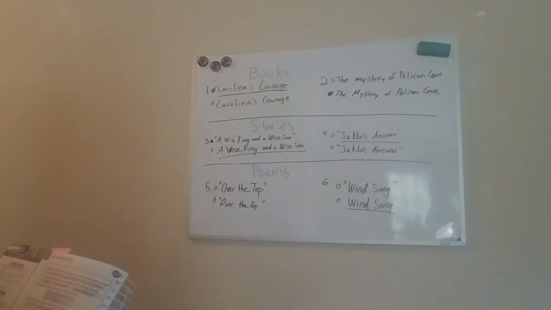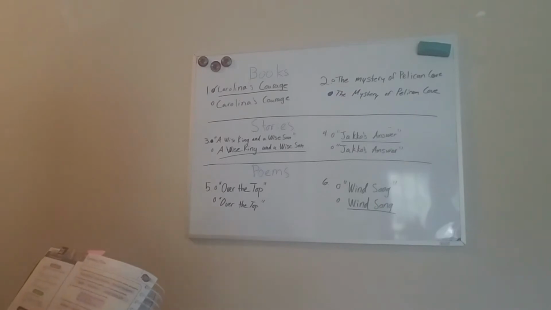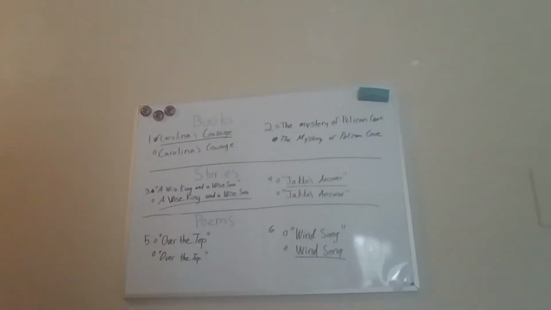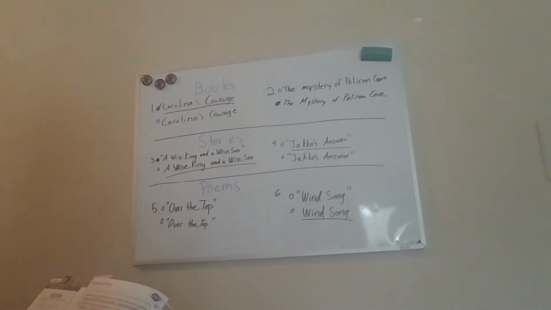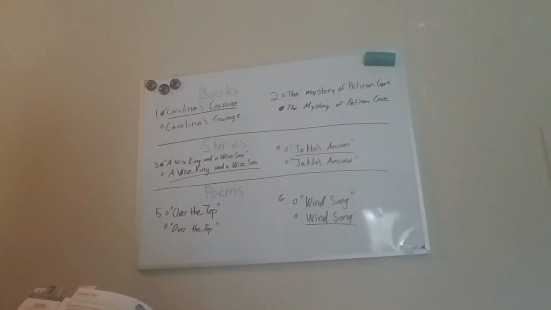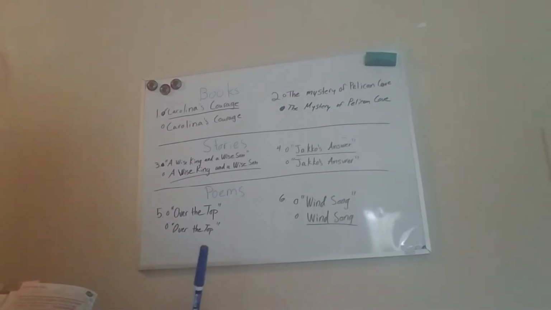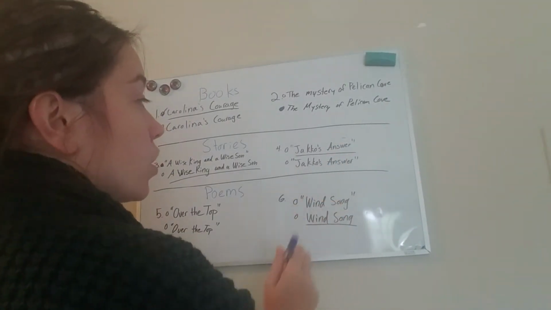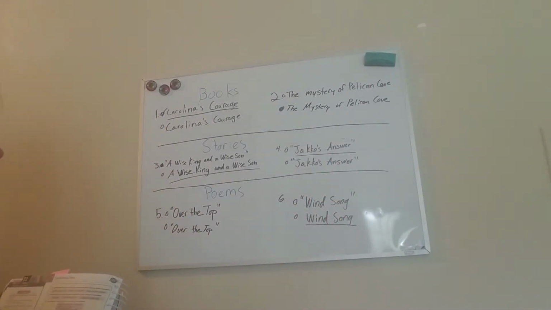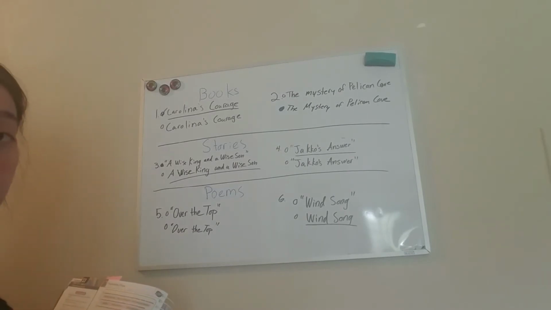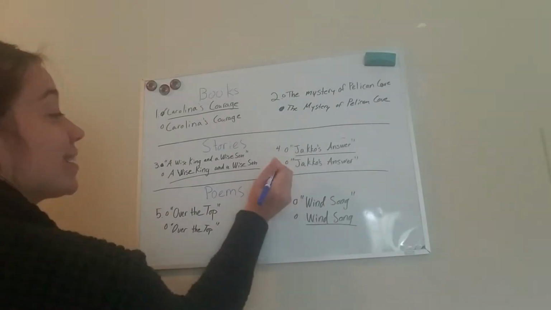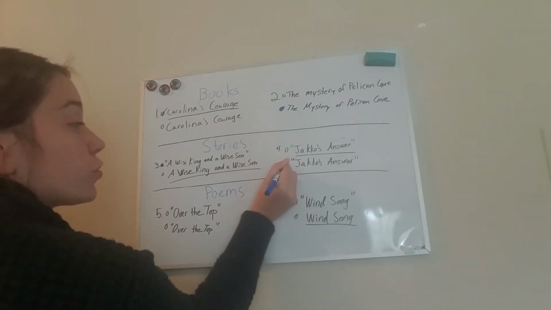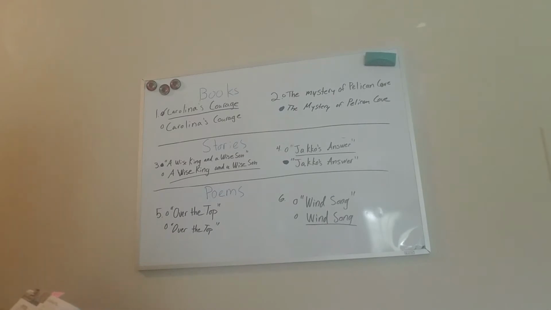Okay? Then look at number 4. I'm going to try to move this a little closer so you all can see. So over here for number 4, we have Jayco's answer. Which one is correct? Don't let them trick you. They're both in quotation marks. But our first option is underlined. We don't want it underlined. It isn't a book. It is a story. So that means the second one is my correct choice.